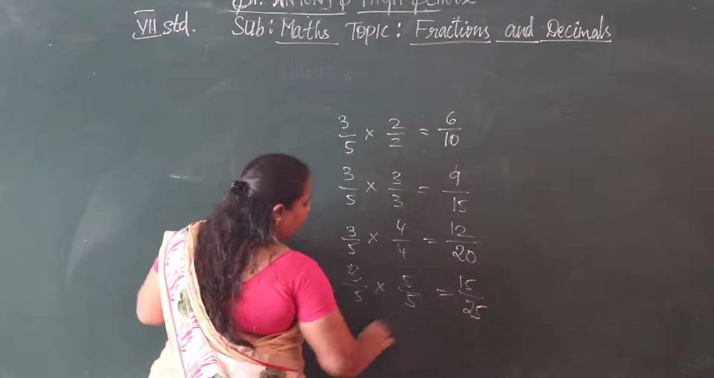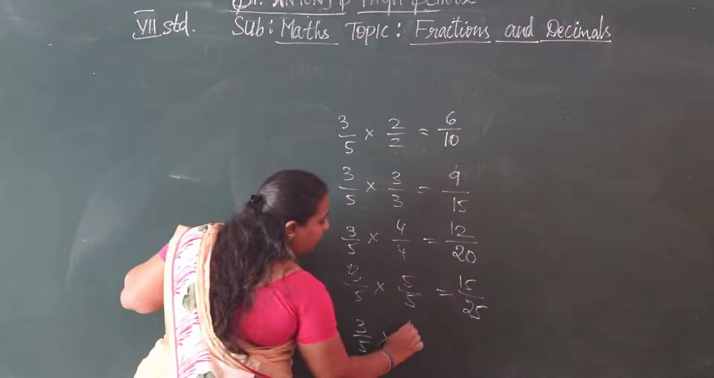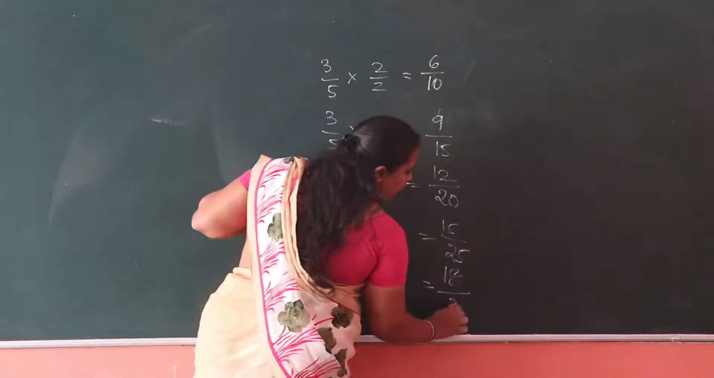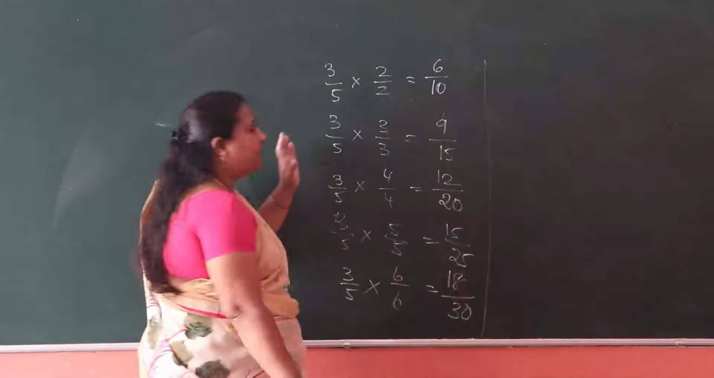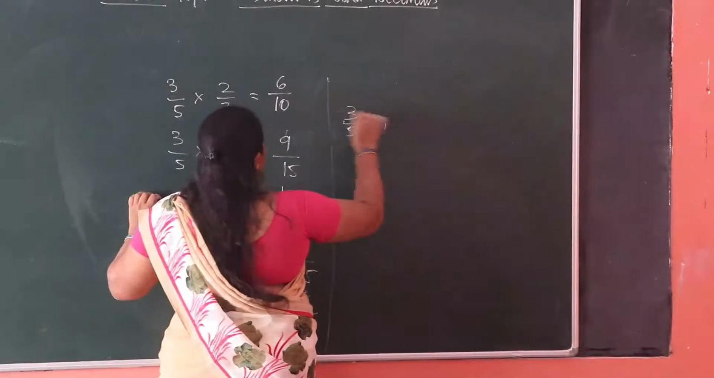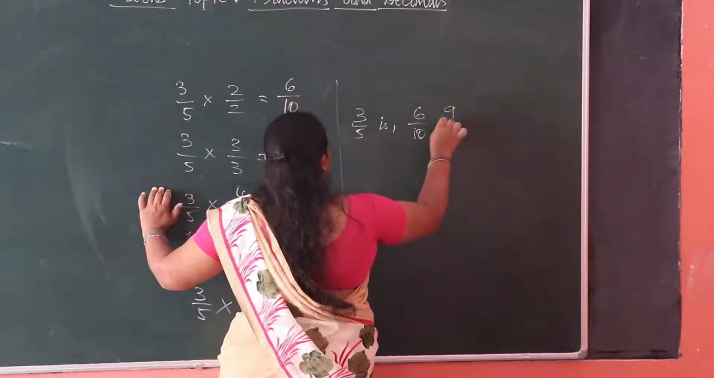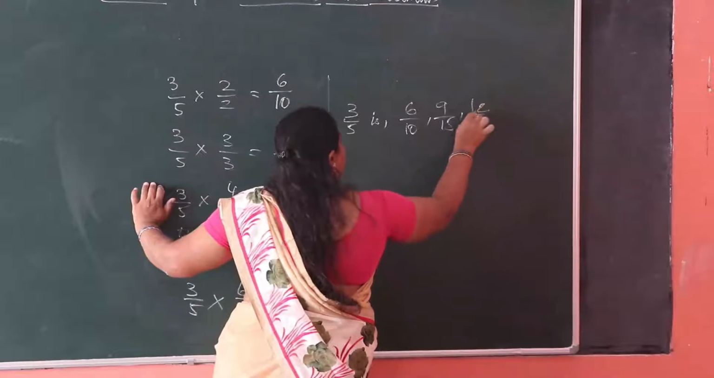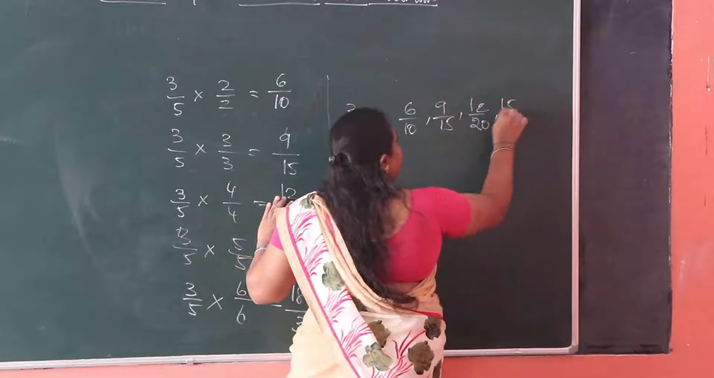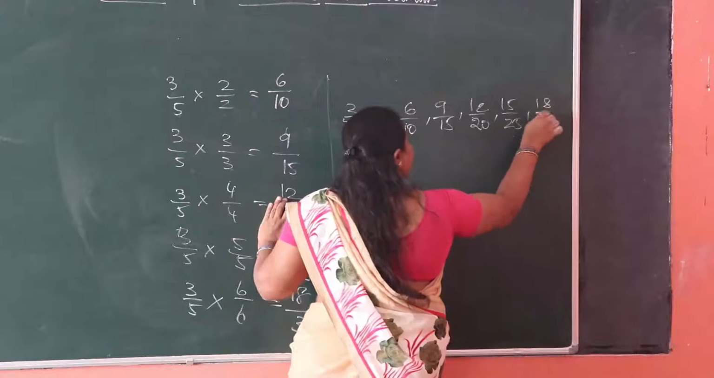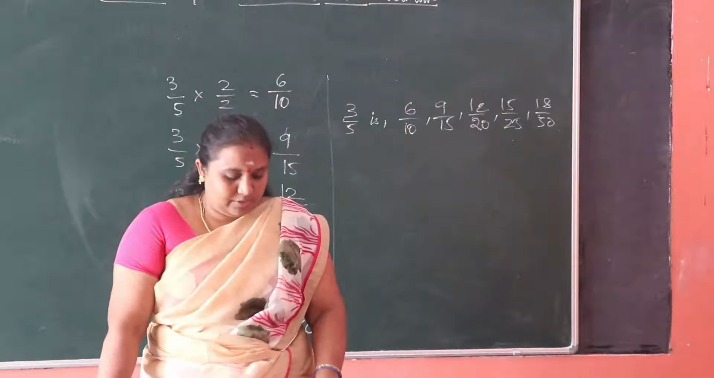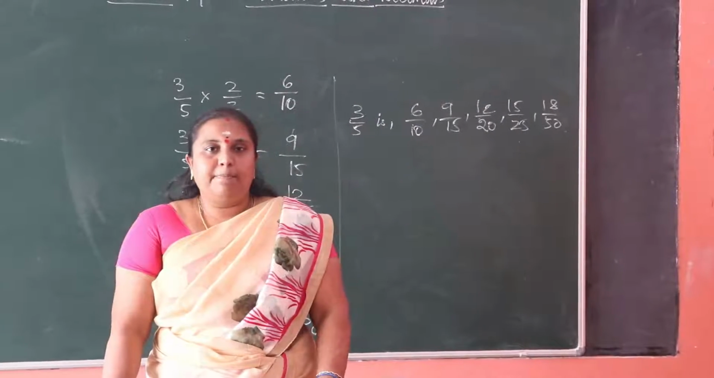1, 2, 3, 4 is over. Then again, 3 by 5 into 6 by 6 equals 3 6s are 18, 5 6s are 30. So the equivalent fractions of 3 by 5 are 6 by 10, 9 by 15, 12 by 20, 15 by 25 and 18 by 30. These are the 5 equivalent fractions of the given fraction 3 by 5. Children, understood? And then example 2.